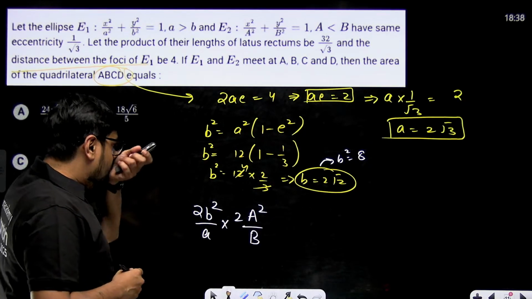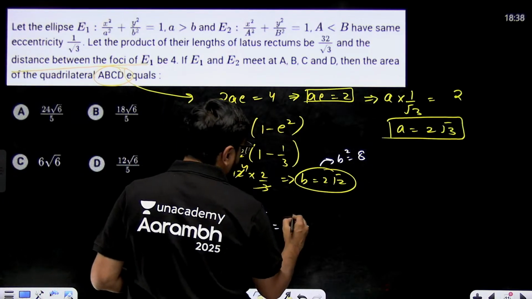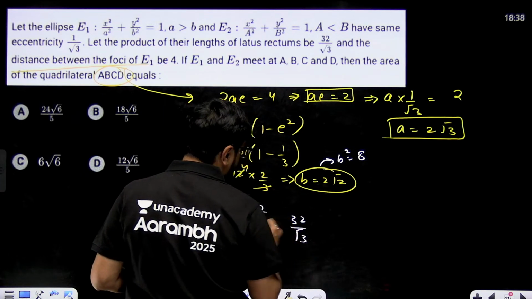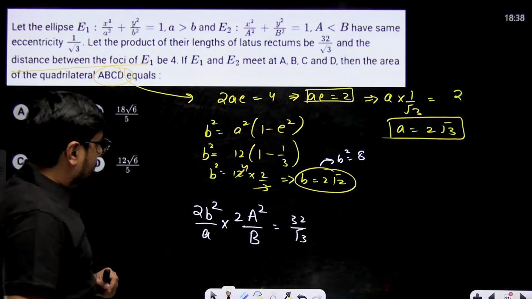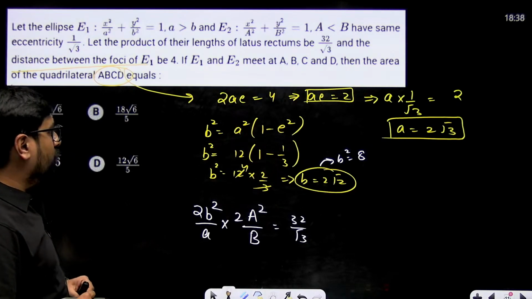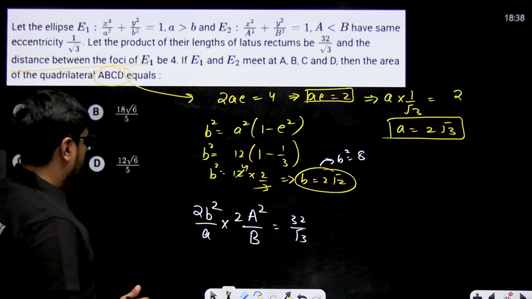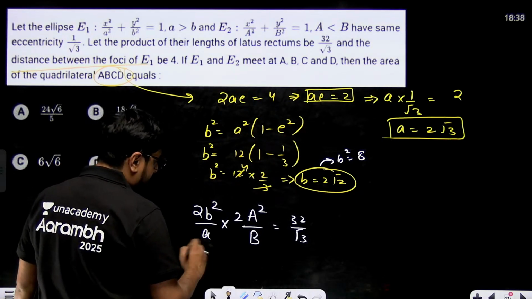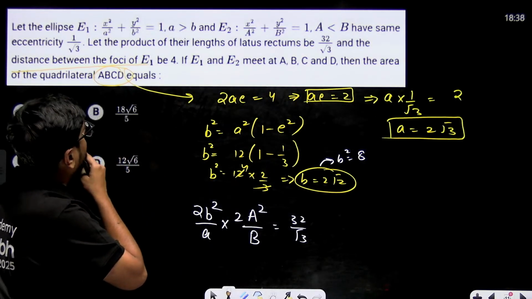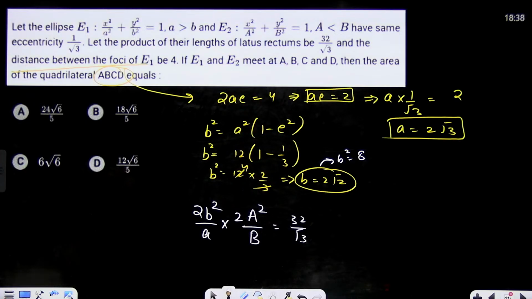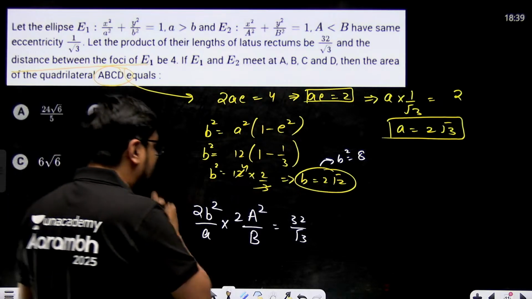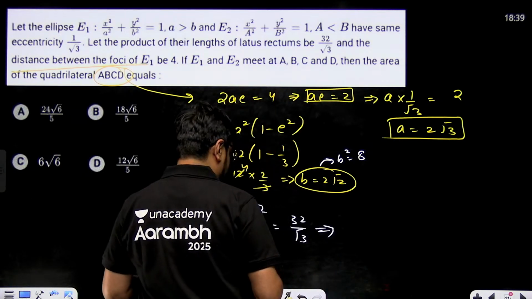Okay. So this is given to us as 32 by root 3. Now what does this give us? 2 into 8 by 12. So let's solve this. But this is giving us A square by B. Where will it lead us to? If we can find A square by B, then eccentricity we'll be able to use, because eccentricity is the same. So from here, let's find.